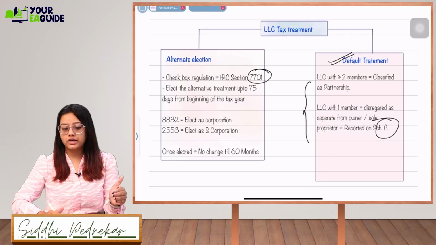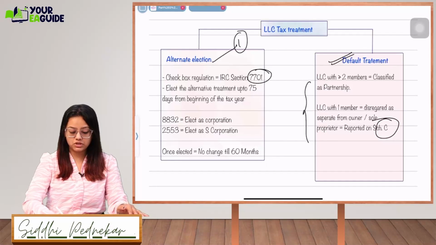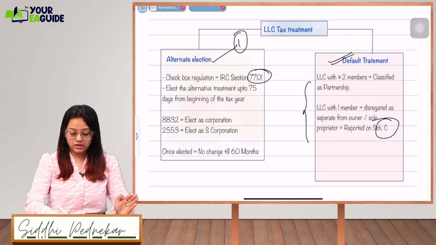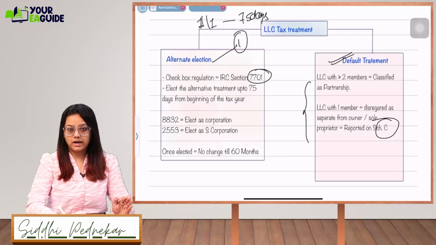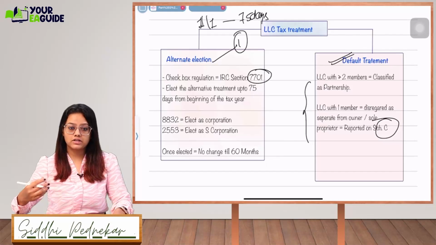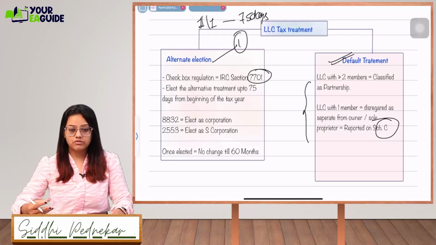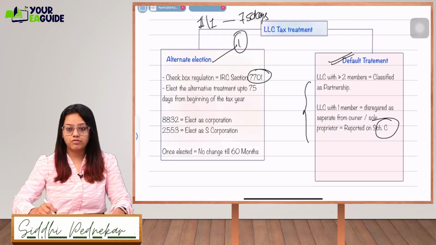Elect the alternative treatment up to 75 days from the beginning of the year. There can be one MCQ based on this calculation: from the beginning of the year, meaning from 1st of Jan, you have 75 days to elect yourself either as an S corp, a C corp, a partnership, or any other entity which you want to elect, apart from the default treatment.